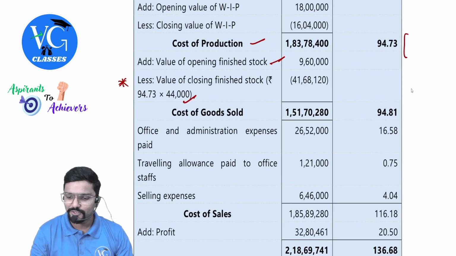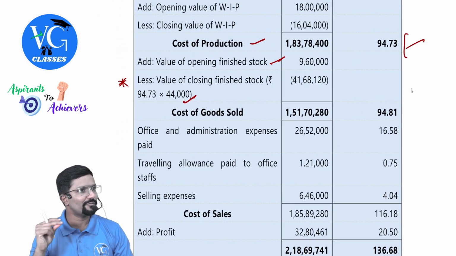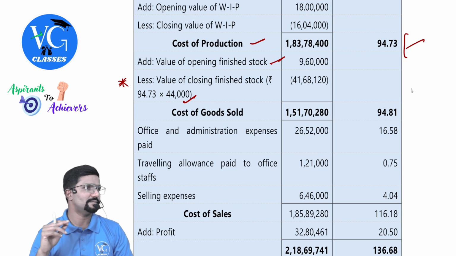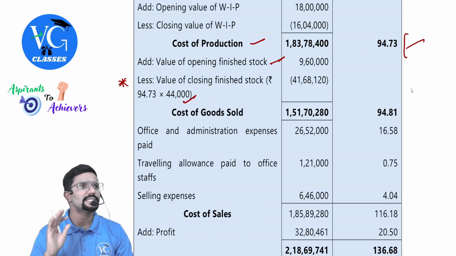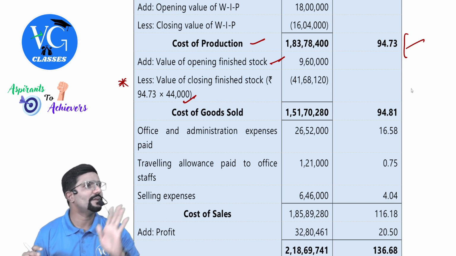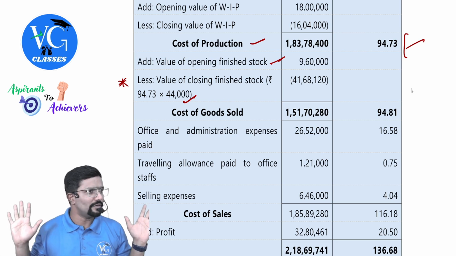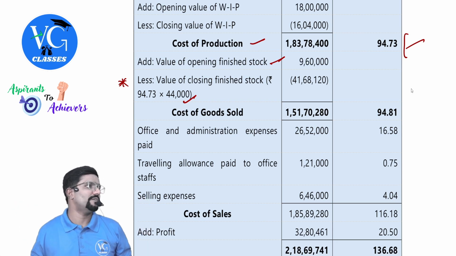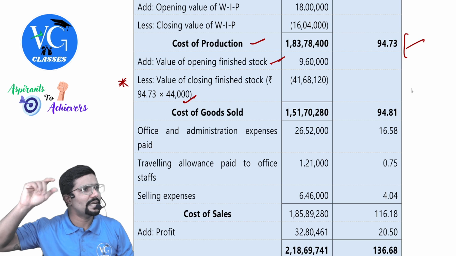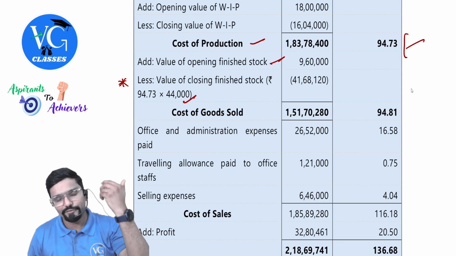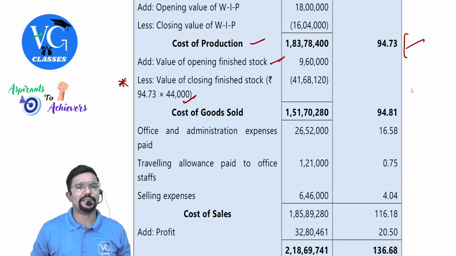Yes, we already have the cost of production. Just take 44,000 into 94.73. Which method have we followed here? FIFO. Give a note for that also. As nothing is mentioned in the question, follow FIFO and give a note for it. Hope you understood. Clear? FIFO method is followed for inventory of finished goods. That also you can mention to be very clear.